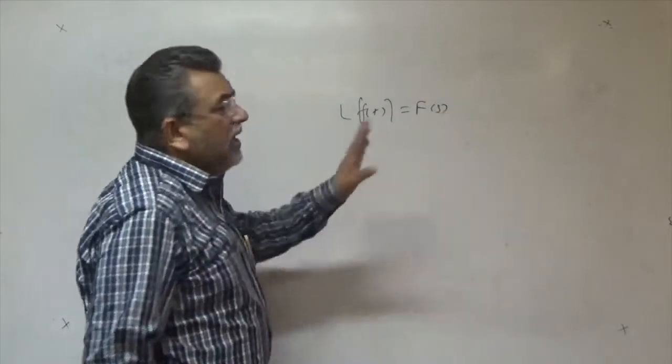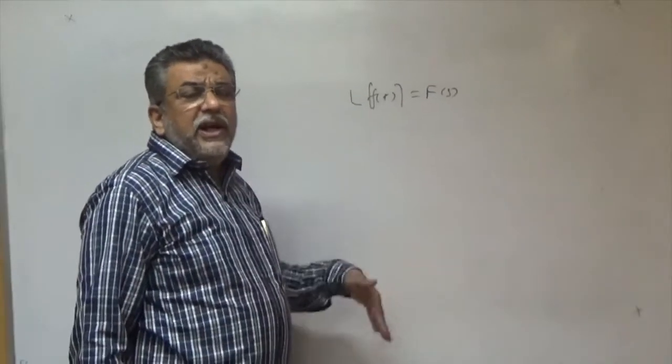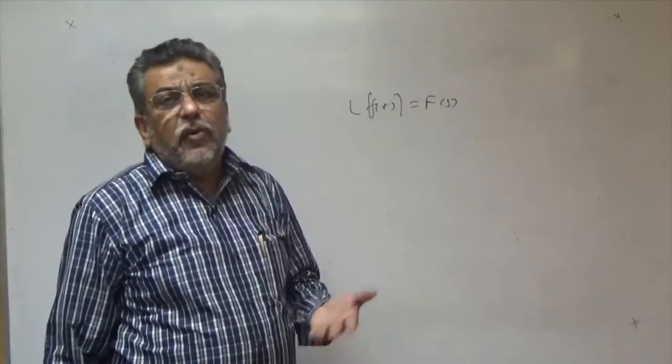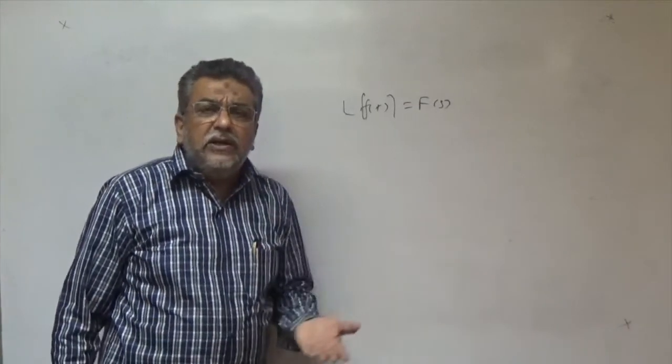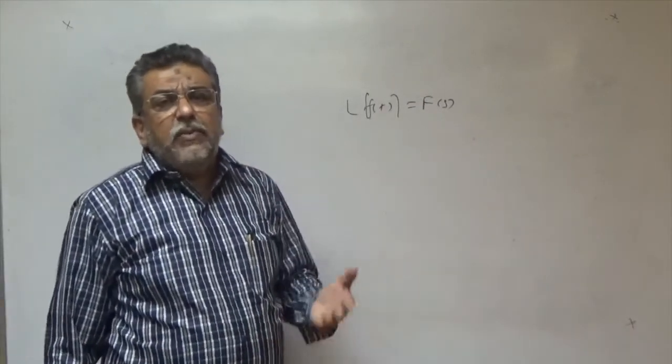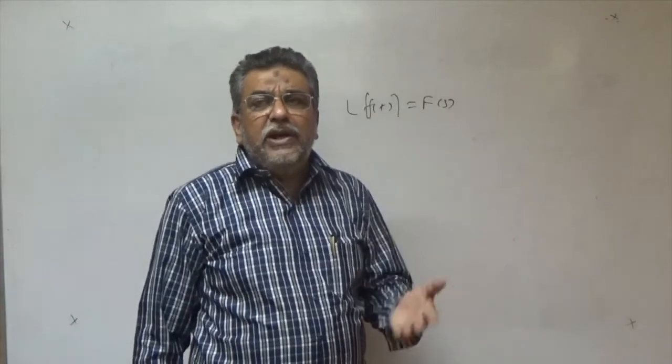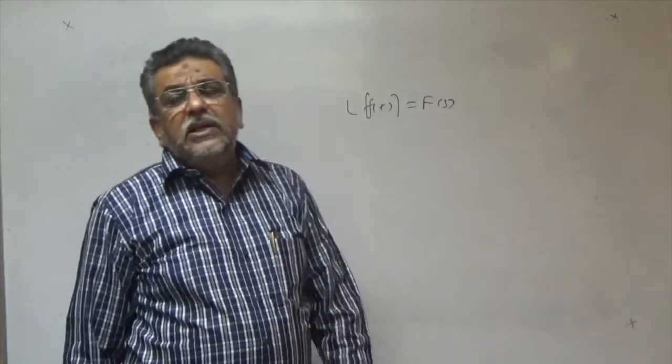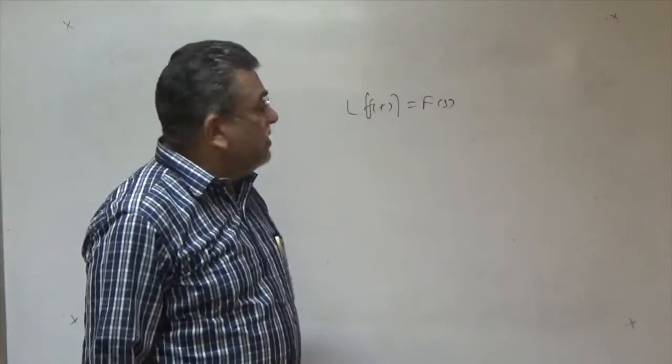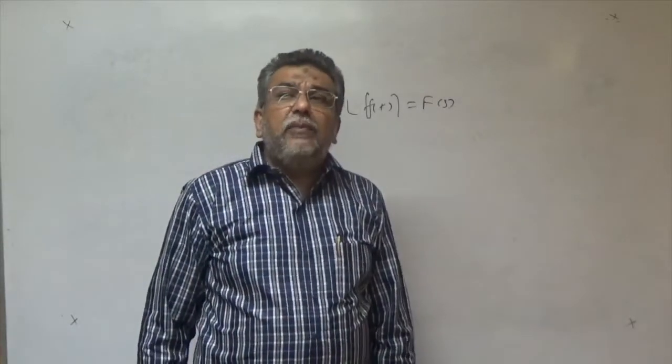This is the basic formula, and after that I discussed various formulas of the Laplace transform, like the Laplace transform of 1 is 1 by s, the Laplace transform of sin at is a upon s square plus a square, and so on. Then I discussed three properties of the Laplace transform.